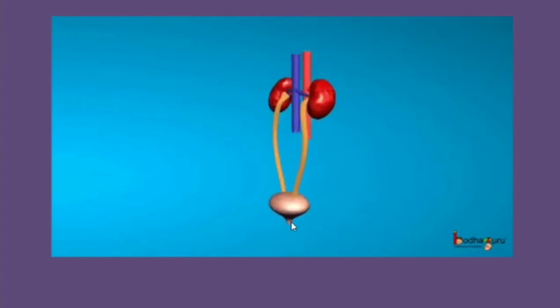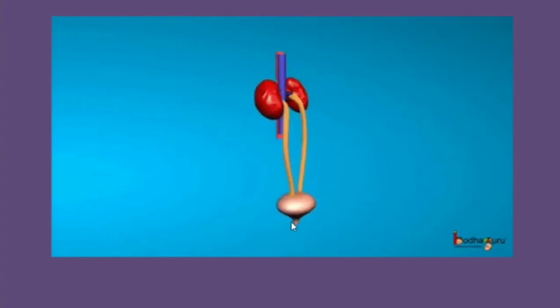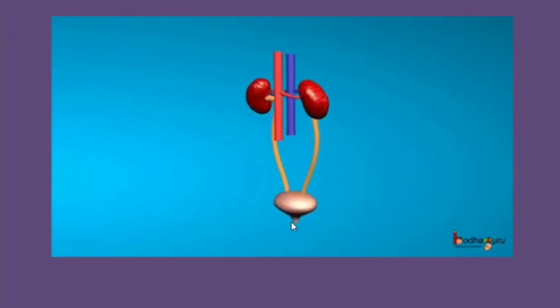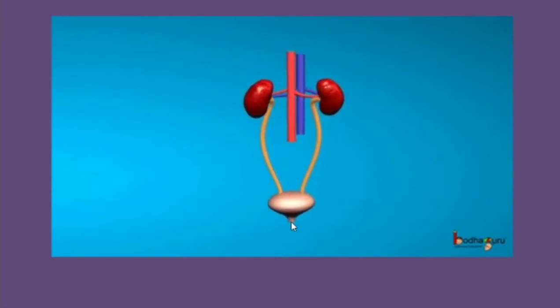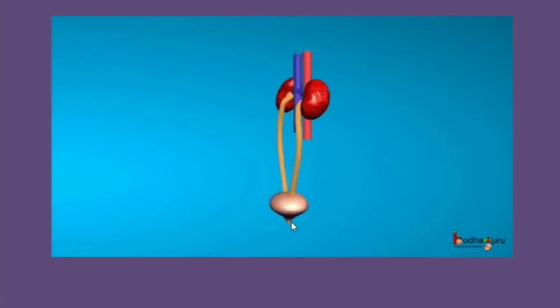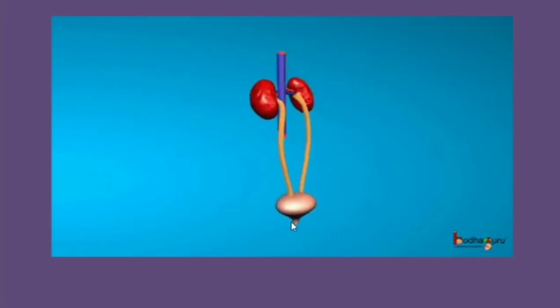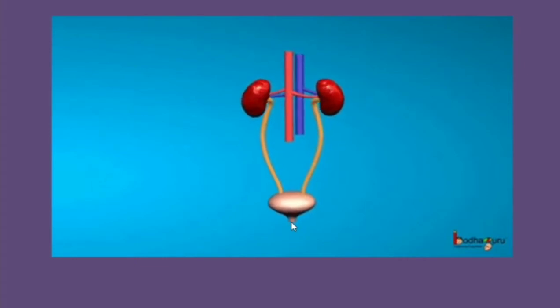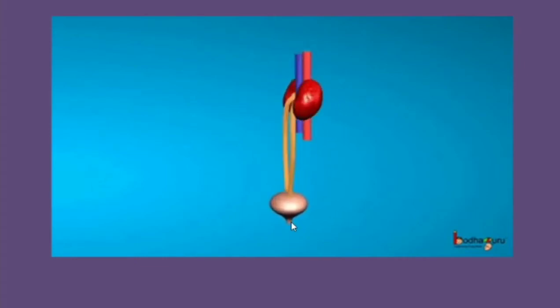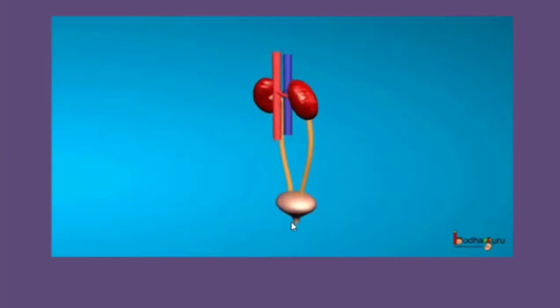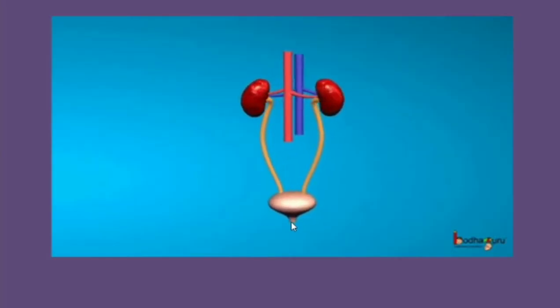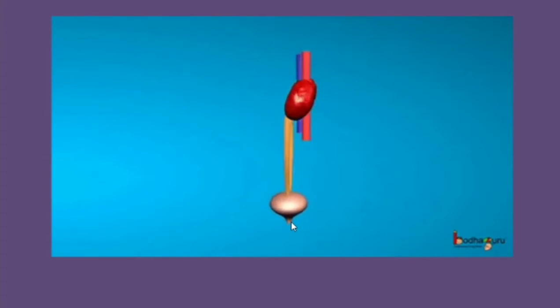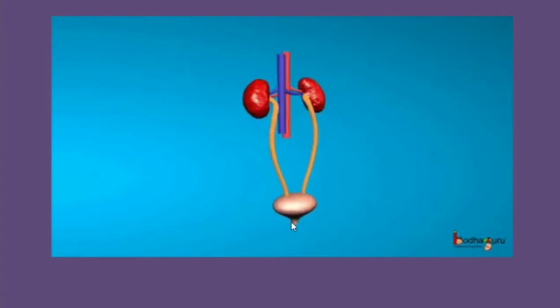If the waste products are accumulated and not eliminated from the body, what will happen? They become harmful and poisonous to the human body. So excretion plays an important role in maintaining the body in good condition. What are the excretory organs other than the kidney? Yes, the skin and lungs are the major excretory organs other than the kidney.